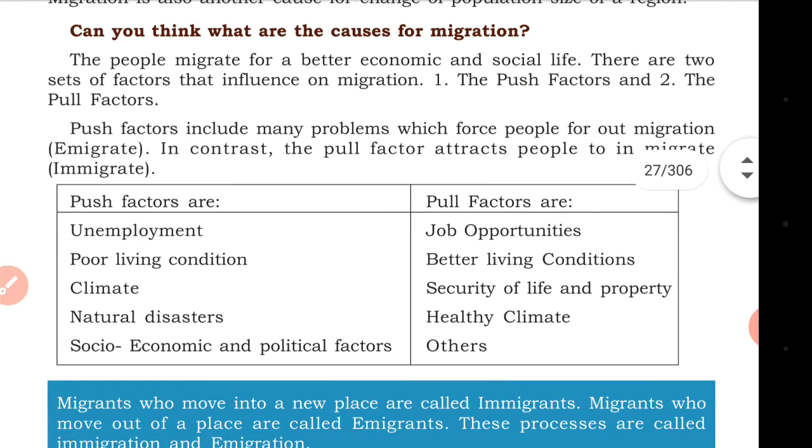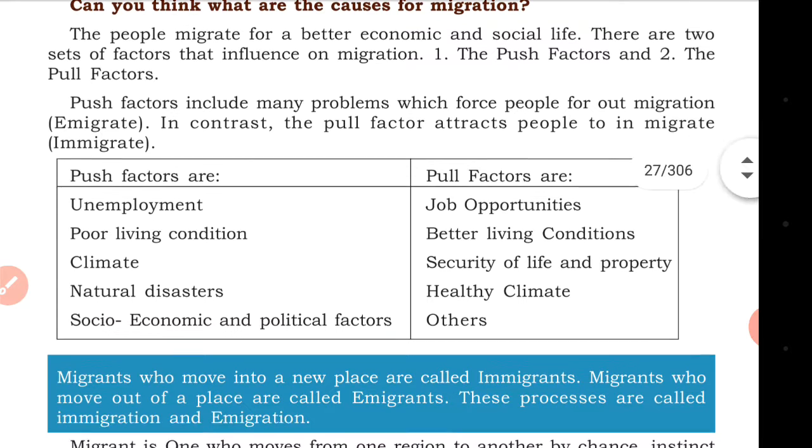Push factors include many problems which force people to migrate out. Pull factors attract people to immigrate. What are the two factors of migration? One is the push factor and the other is the pull factor. A push factor forces people to get out of that land, so they are not interested in living there because of instability. A pull factor attracts people to get into that place. Push factors are unemployment here; pull factors are job opportunities.